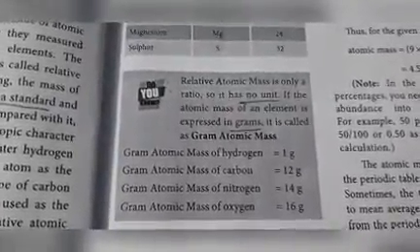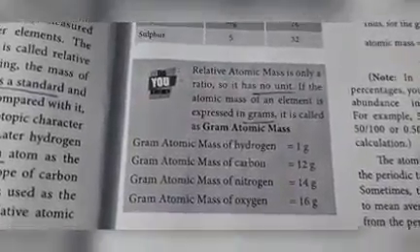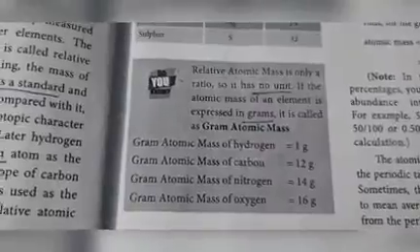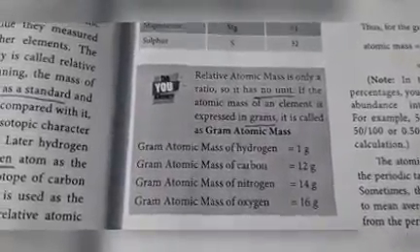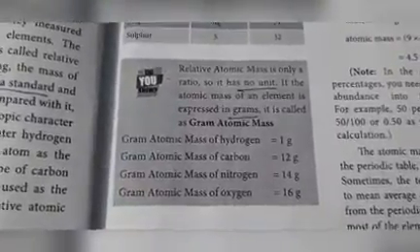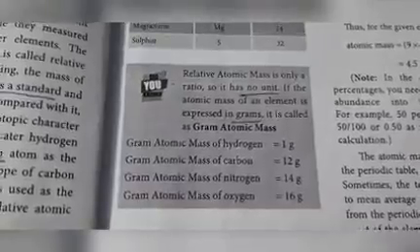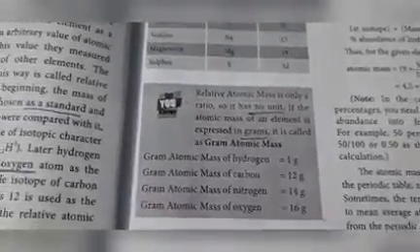Example, atomic mass of hydrogen is 1 gram. If you use gram as a unit, that is called gram atomic mass. Like that, mass of carbon is 12. If gram unit is used, that is called gram atomic mass. Like that, gram atomic mass of nitrogen is 14 gram, gram atomic mass of oxygen is 16 gram.